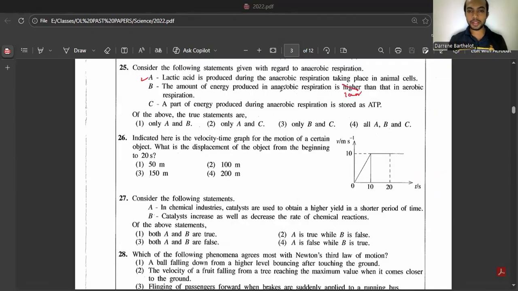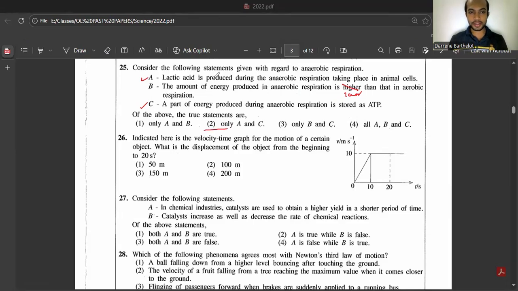If you take the numbers, aerobic respiration will produce around 38 ATPs, while anaerobic respiration produces only 2 ATP. Then part C, a part of energy produced during anaerobic respiration is stored as ATP, and that's correct. So answer is A and C.